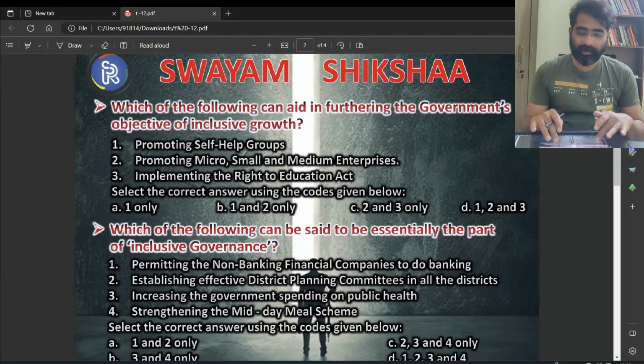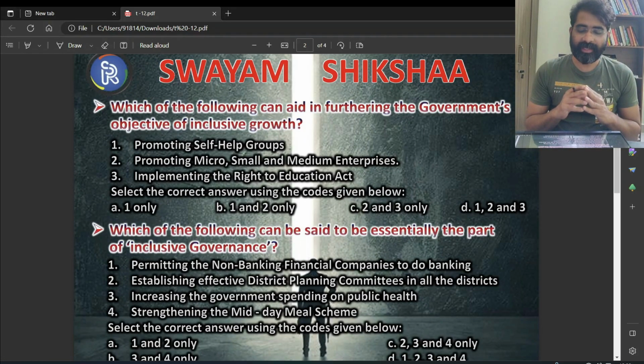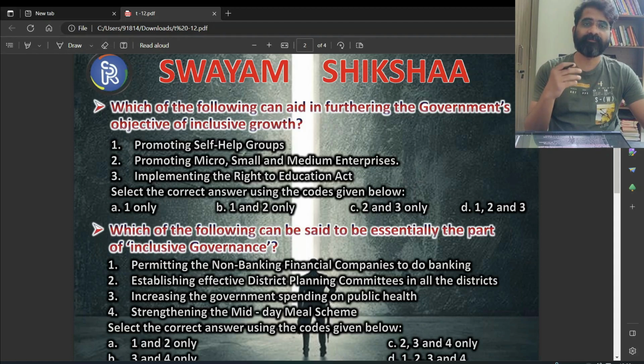See this. Which of the following can aid in furthering the government's objective of inclusive growth? When we talk about inclusive growth, it's a concept from the beginning. Though we have targeted inclusive growth from the beginning, it failed because of the failure of the trickle down theory.